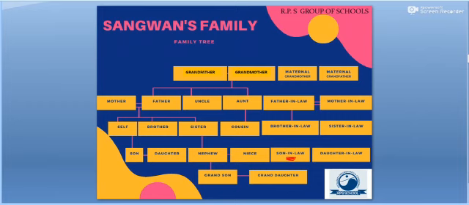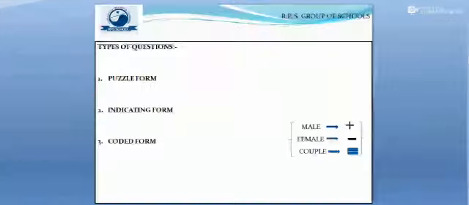If you go down one step, you find your son, your daughter, nephew, niece, son-in-law and daughter-in-law, and all these people are a generation younger than you. Finally at the bottom, the 5th generation, we see the grandson and granddaughter, which means the grandchildren come into these relations. So this was Sangwon's family in the form of a family tree.